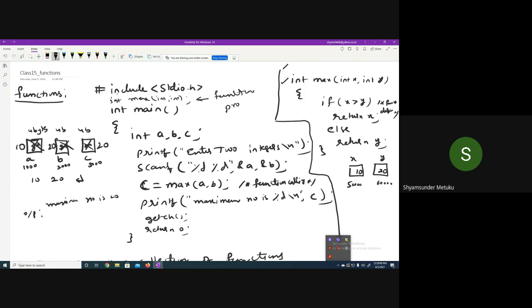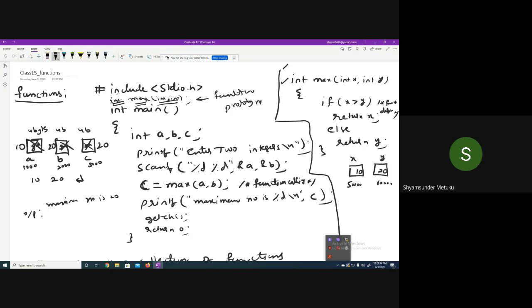Function prototype means something like your parents calling you and telling you that some strange person is coming to give you an amount, and then you can accept. That is called function prototyping. But in function prototyping, what are the important things you must understand? There is the return type, the name of the function, then the number of arguments and the type of the arguments. So how many arguments does it indicate? One comma indicates 2 arguments, 2 commas indicate 3 arguments. Yes or no?